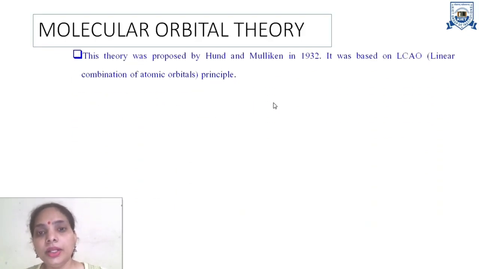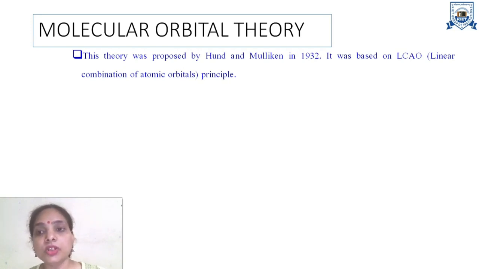As you have learned in your previous classes about different types of bonds like covalent bond, ionic bond, metallic bond, coordinate bond, etc. We know that covalent bond is formed by the sharing of electrons. And to explain the formation of covalent bond, different theories were proposed, like valence bond theory, which had some limitations. So, it was overcome by molecular orbital theory. The molecular orbital theory was proposed by Hund and Mulliken in 1932.